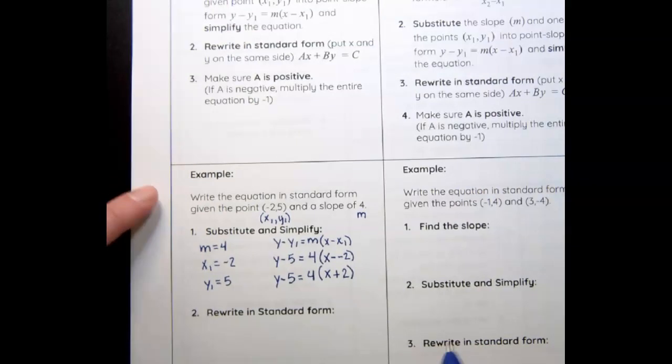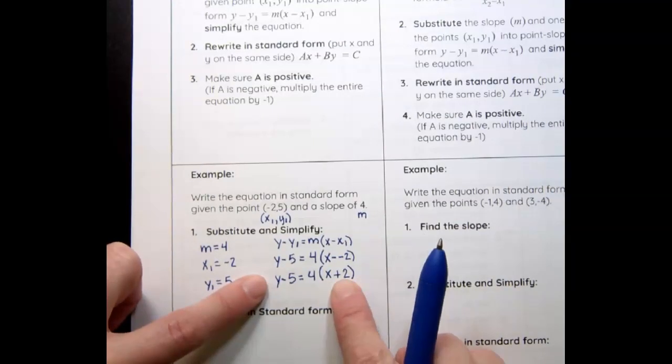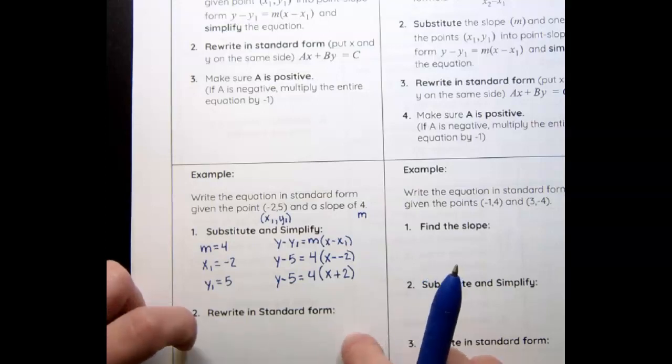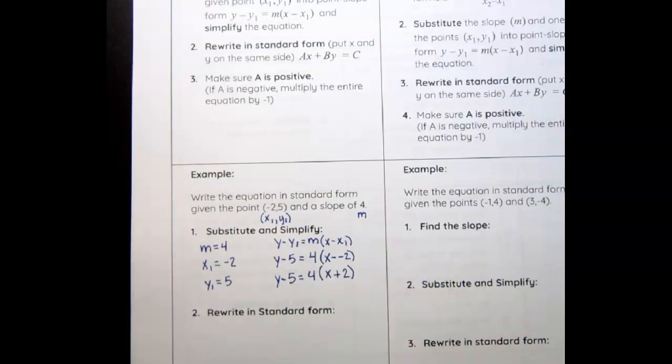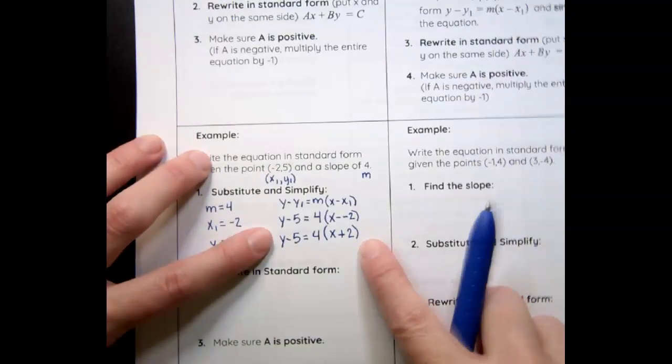But we need to rewrite in standard form, by distributing this 4 into the parentheses. Sorry about that. Okay, so let's distribute first.